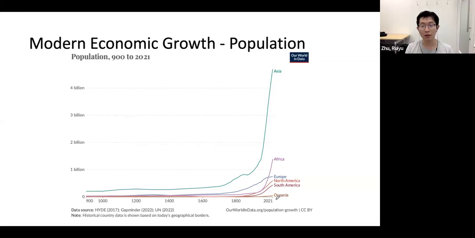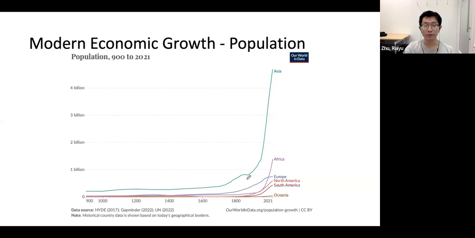If you look at the whole population in the world, it follows a very similar pattern to the GDP. Before the Industrial Revolution, our total population kept a very stable and flat pattern, right? Only after the Industrial Revolution did we have higher productivity. We can produce more food, more goods, and raise more people. Only then did our population start to increase a lot, right? So in the last 2 or 3 centuries, our population totally took off, and nowadays it's almost 7 billion, right?